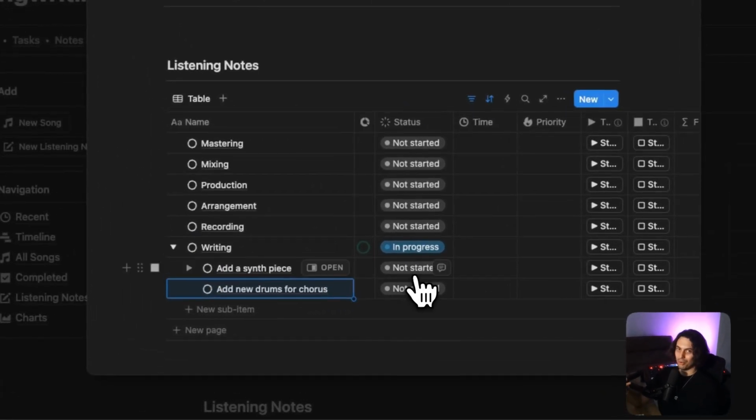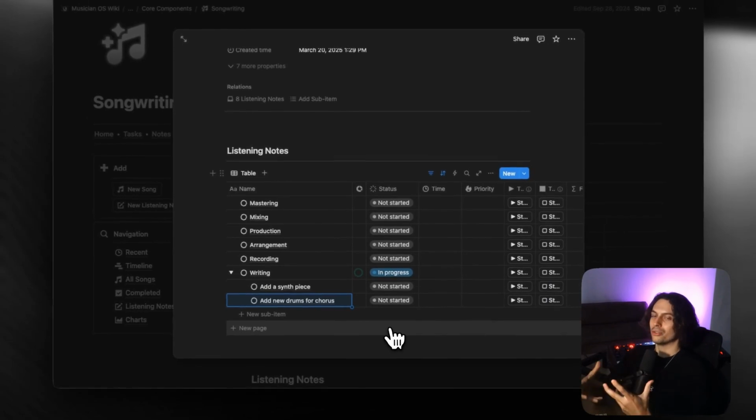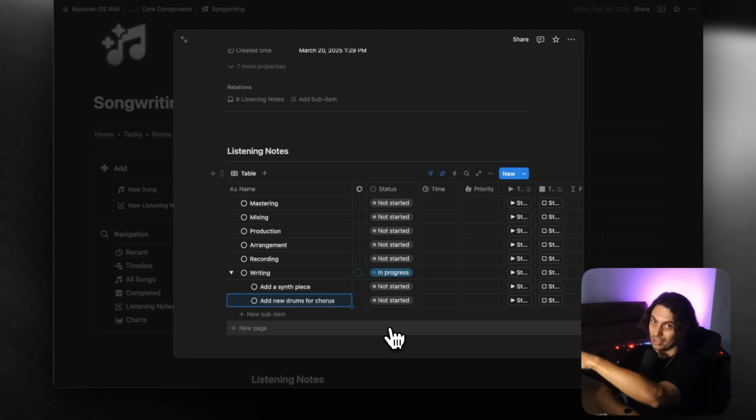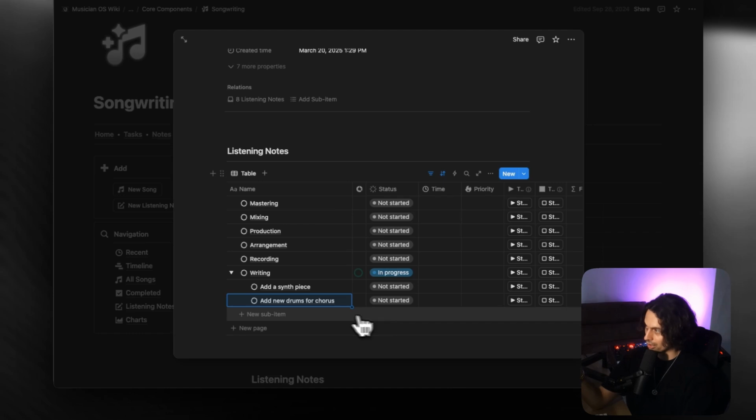And why this becomes important is because when you're listening to the song in the wild, say you're a little bit further down the line, you export the track, you're listening in your headphones, and you go, actually, it needs this thing, or I should put that. You're coming back into your songwriting section here, and you're adding these listening notes in, so that they're not just floating around in your head, they don't get lost, and every time you're coming back to work on this track, you know exactly what you need to be doing.